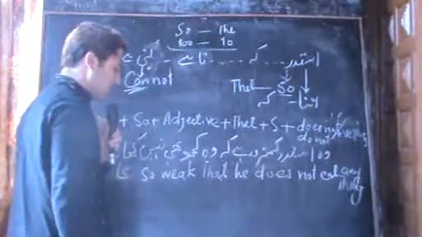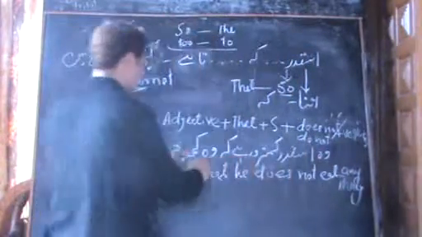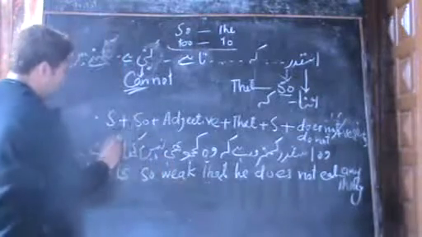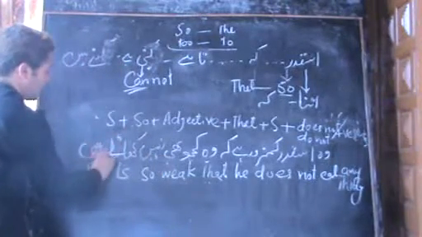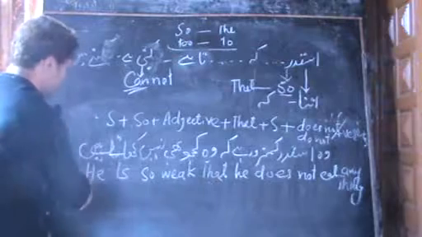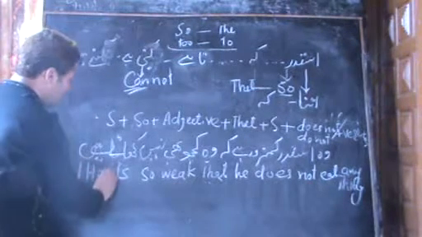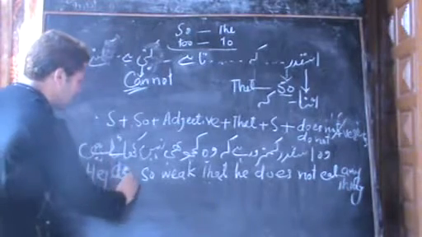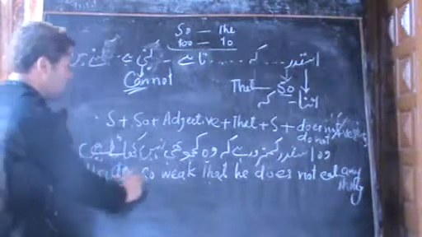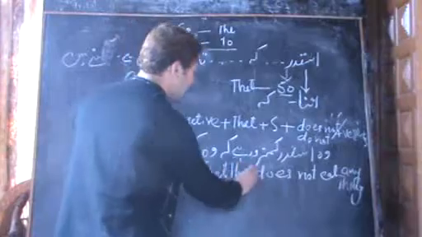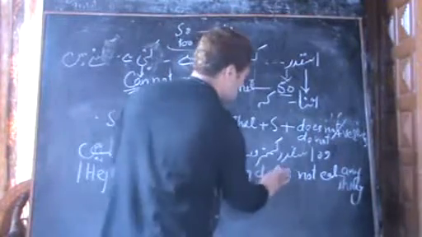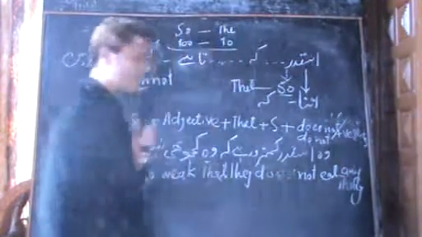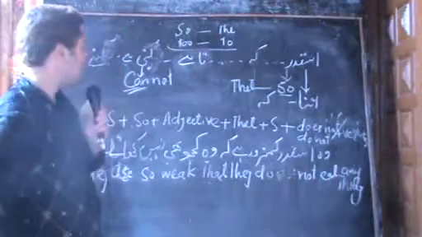So you can replace here, वो इस कदर कमजोर है कि वो कुछ भी नहीं खाते हैं. So this is now plural. So you can say they are, and instead of is, you write here are. They are so weak that they do not eat anything.